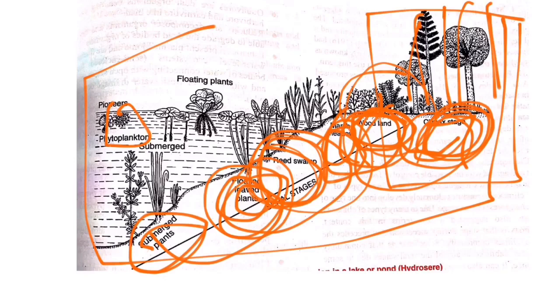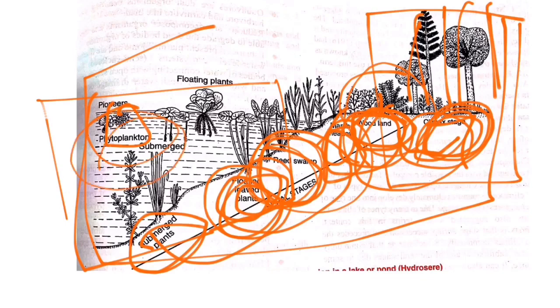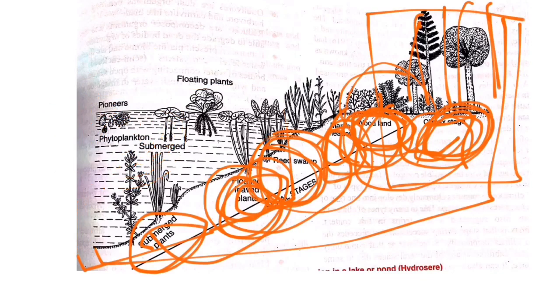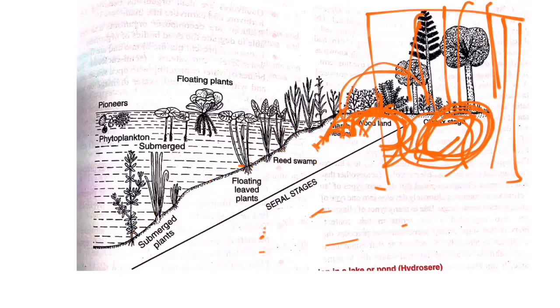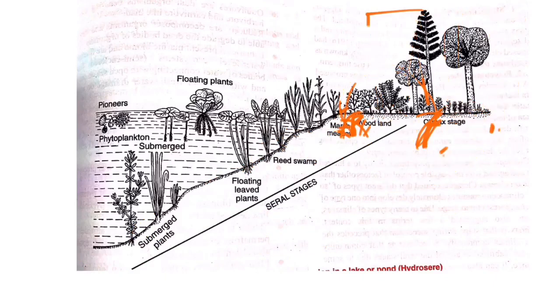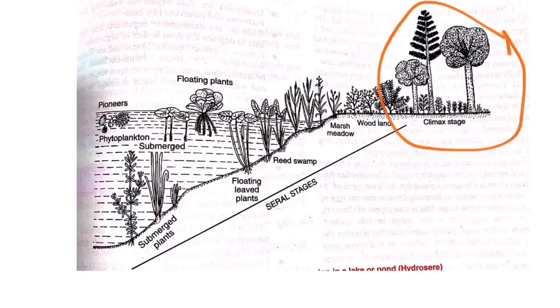Initially there were no plants, only water was present, and within the water only microorganisms were present, and through a series of successions it has given rise to the forest. In this succession, the first occupied group of plants are called pioneers.